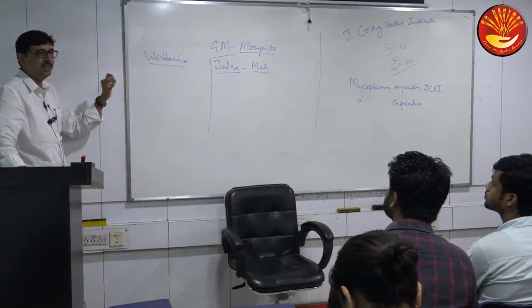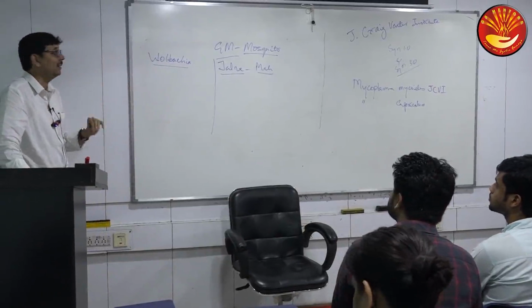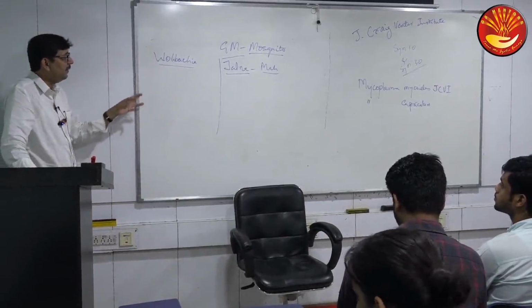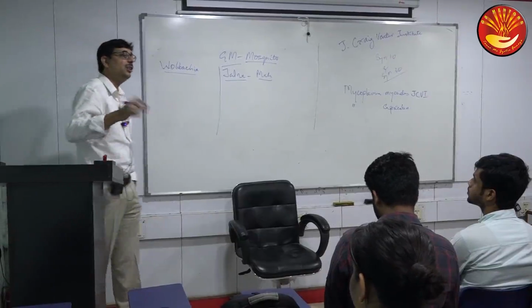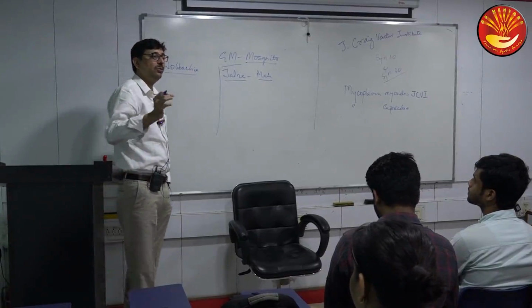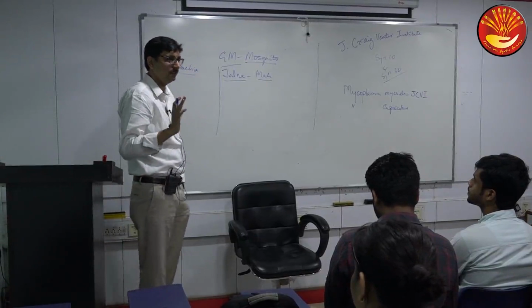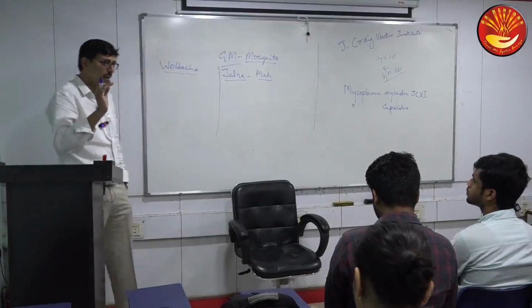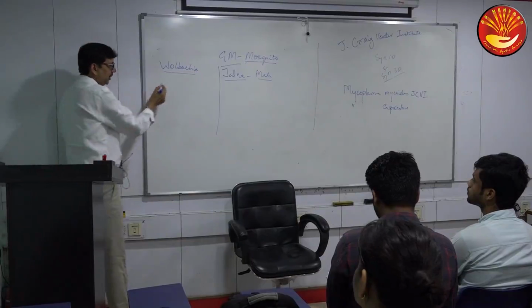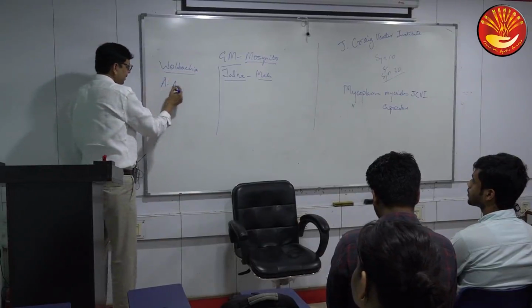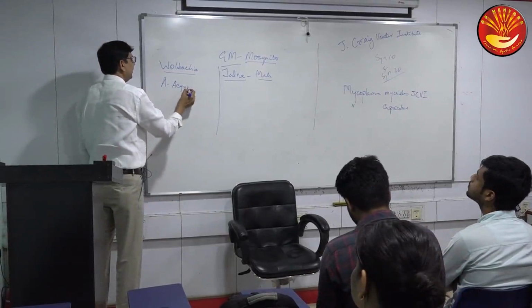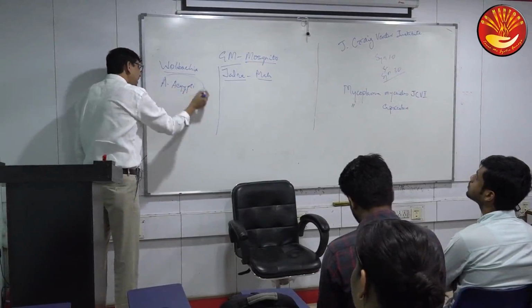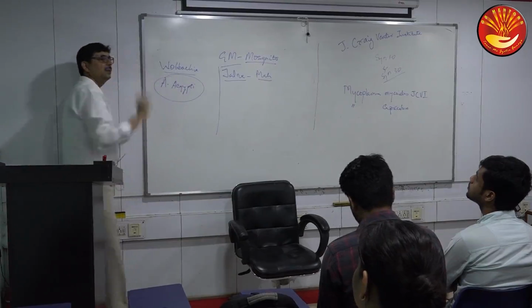If a mosquito or insect has this bacteria, then it does not allow the growth of virus in that mosquito. Getting it? But the problem is that mosquito, which one? Aedes aegypti. This bacteria is not found in this mosquito.